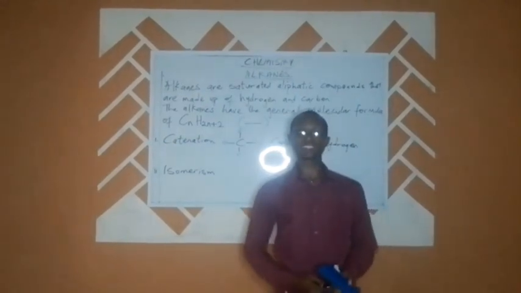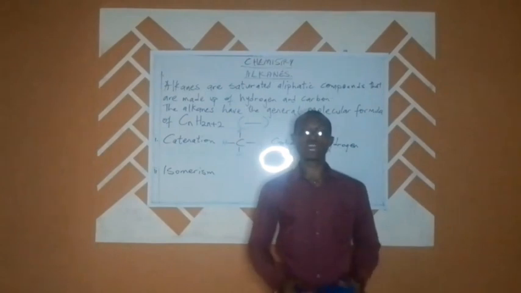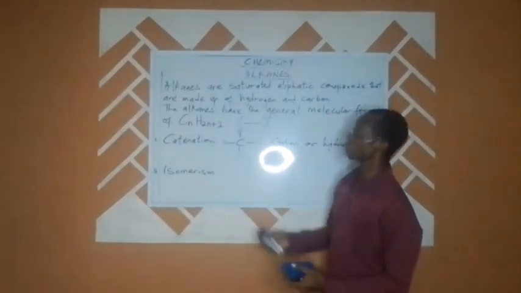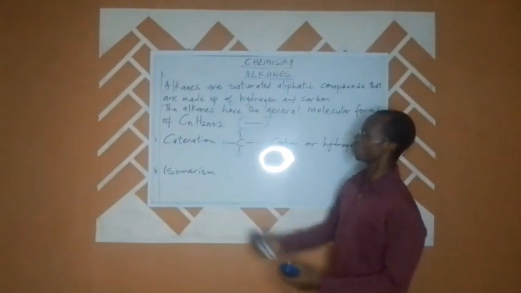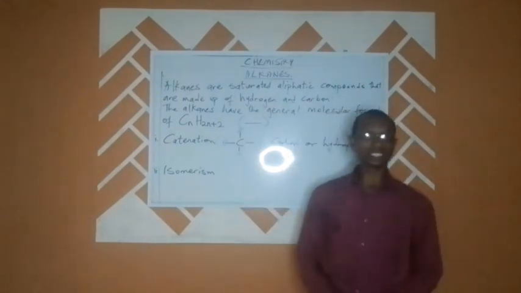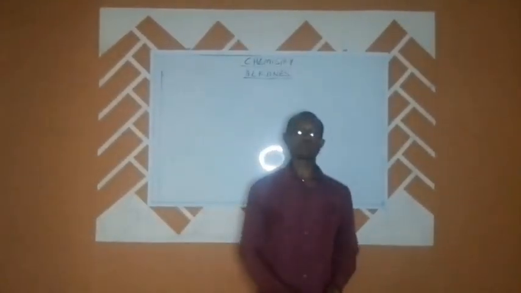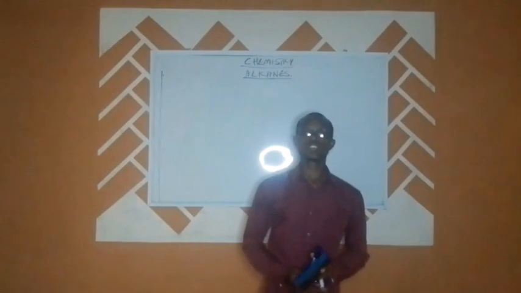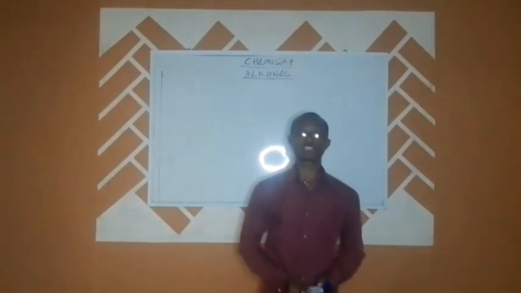It can exist in more than one way, to be drawn out in more than one system. We will be using majorly these two properties of carbon and hydrocarbons to say a few things about what the alkanes are.